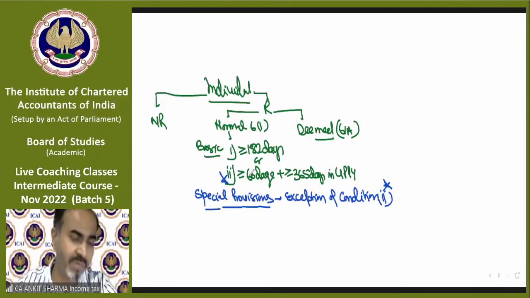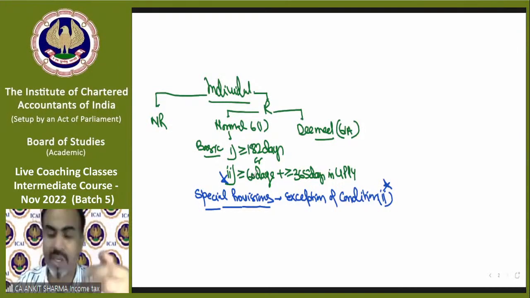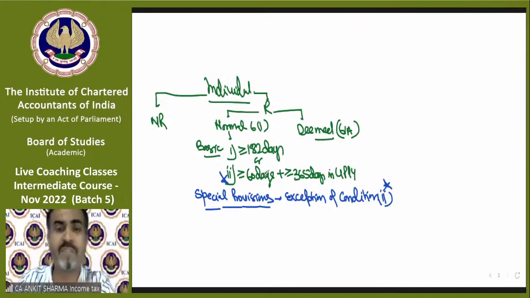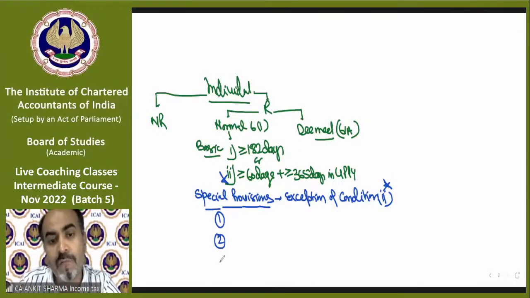For example, till now, if I need to check myself whether I am a resident of India or not, then I have to check both one by one. First, and if I do not fulfill the first, then I need to check the second also. But there are 3 special circumstances in which condition number 2 will not be checked.